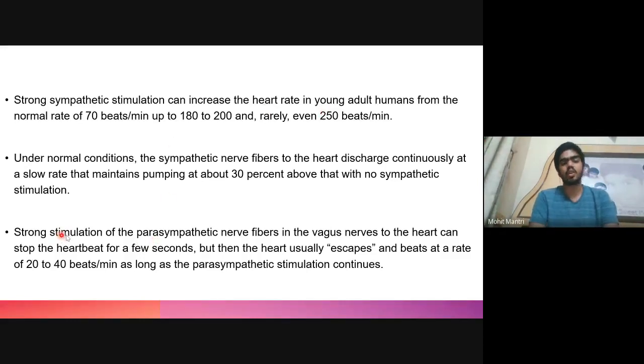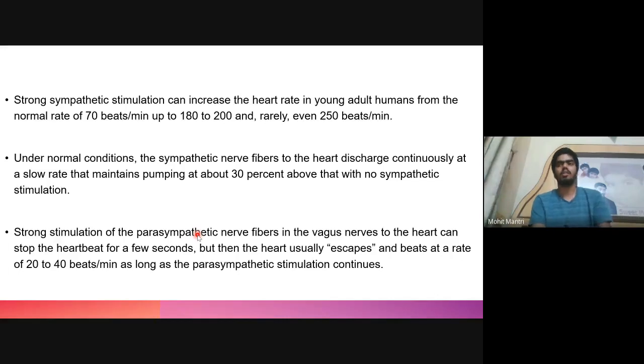And in case of strong stimulation of parasympathetic nerve fibers, the heart will stop for a few seconds, but then the heart will usually escape and beat at 20 to 40 beats per minute. What happens is, because of strong stimulation of parasympathetic nerve fibers, the SA node will stop conducting. Since the SA node stops conducting, the heart will stop beating for a few seconds.